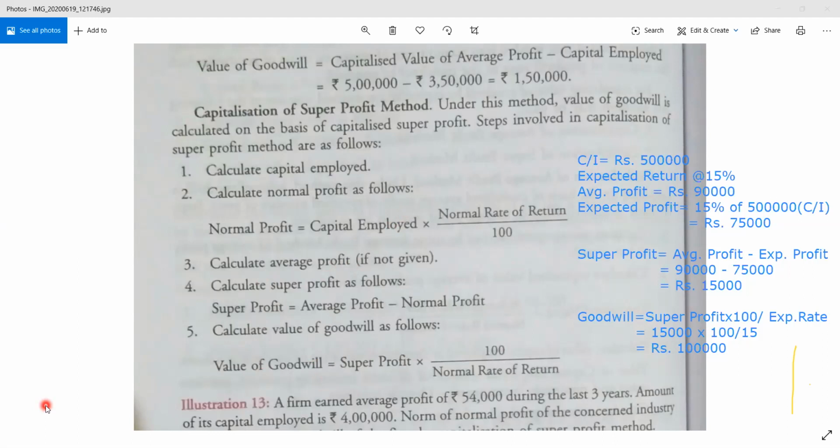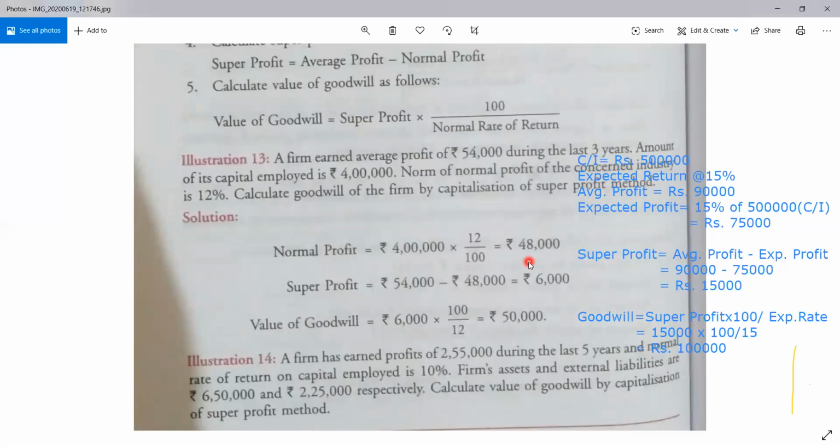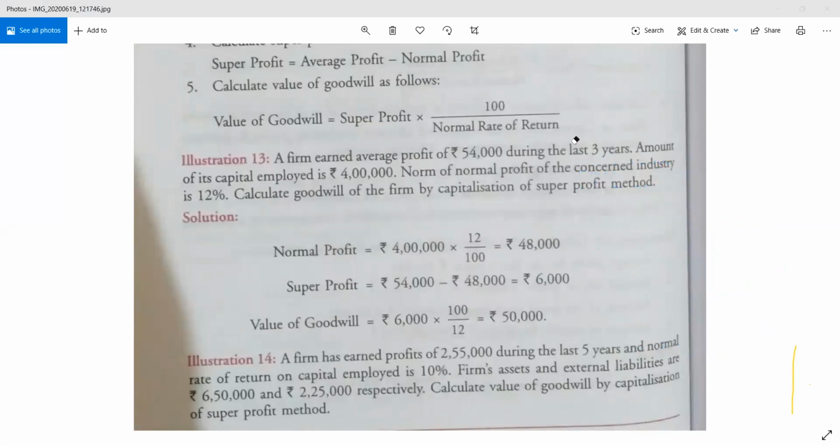Okay, now we will see a sum. Let's see illustration number 13. A firm is earning an average profit of 54,000 during the last 3 years.